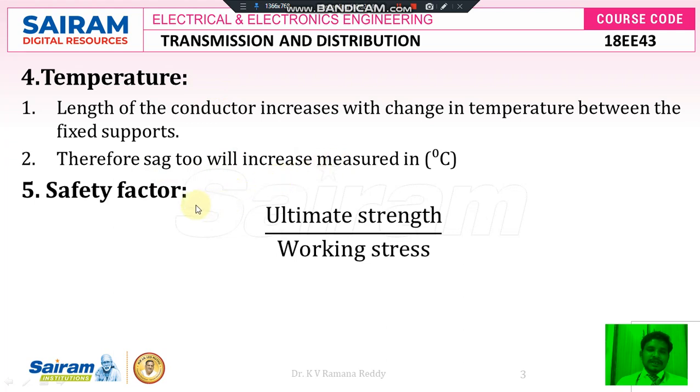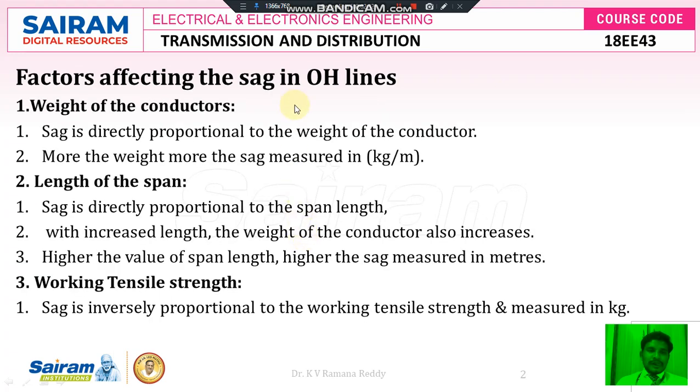Next factor is called factor of safety or safety factor. It is defined as the ratio of ultimate strength on the conductor to its working stress. These are the 5 factors of overhead transmission lines which affect the sag in overhead transmission lines.